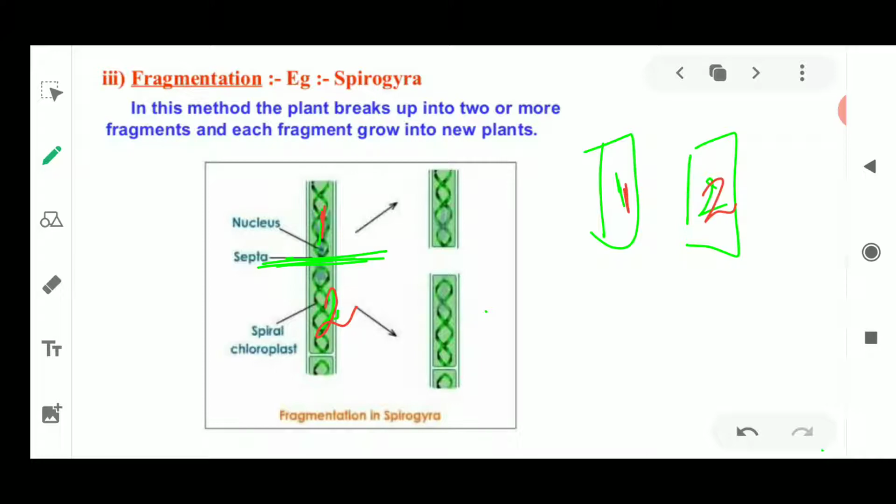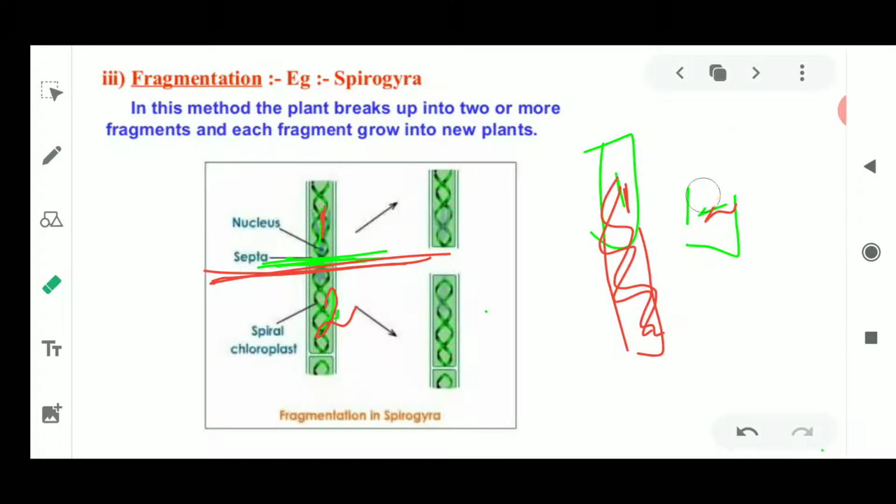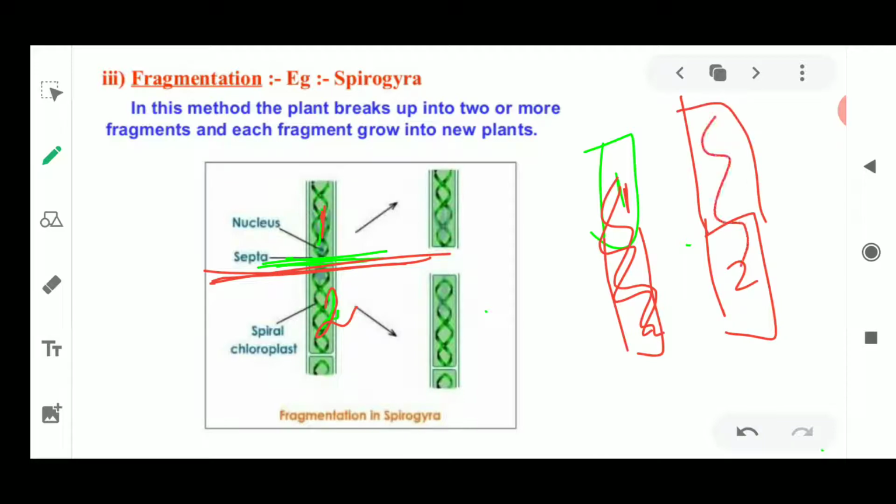As you can understand, if you cut this algae from the mid part, you can see that the first part does not have the lower half, so it develops the lower half, and the chloroplast also develops. The second part does not have the upper part, so this upper part grows, and again the chloroplast is formed. That is why a complete Spirogyra is formed, because of the process of fragmentation.